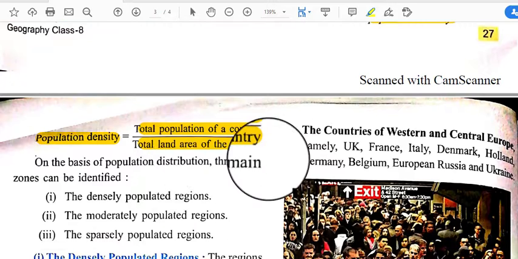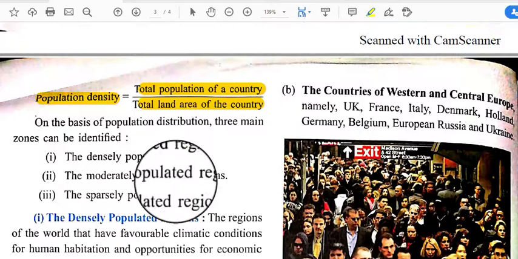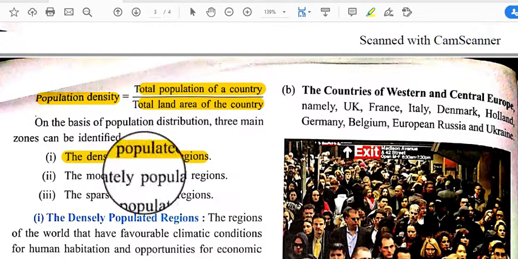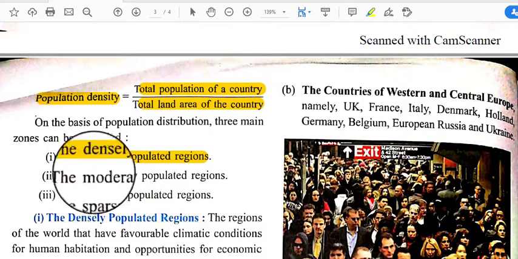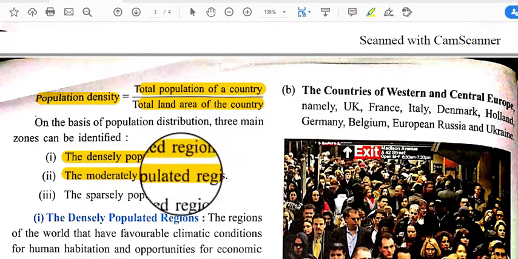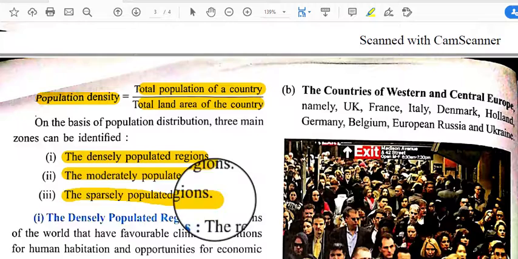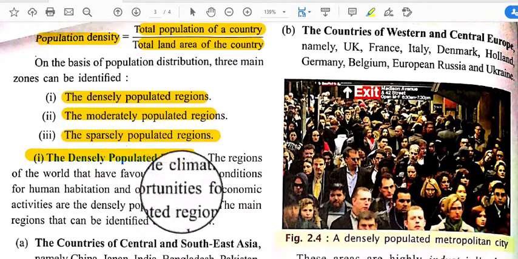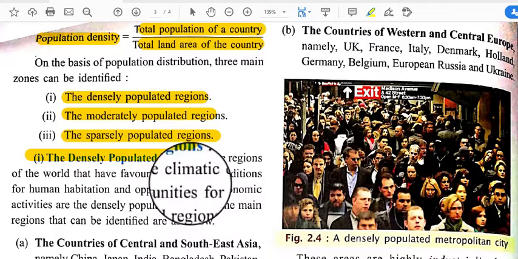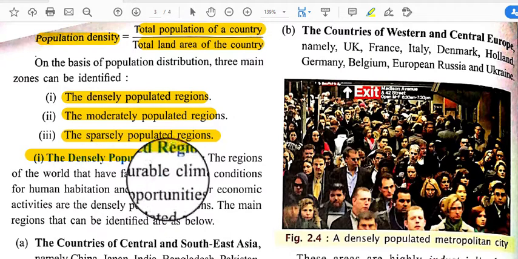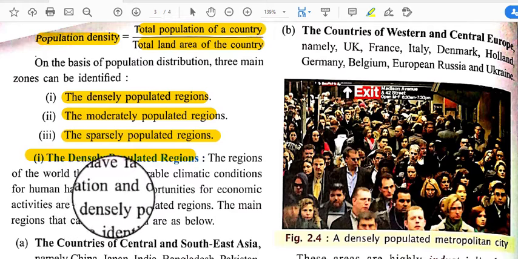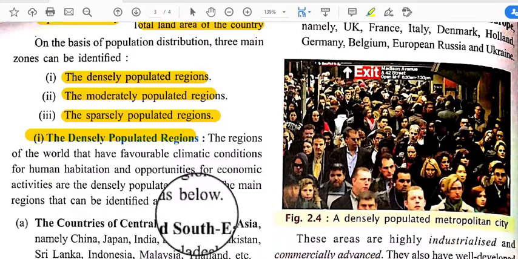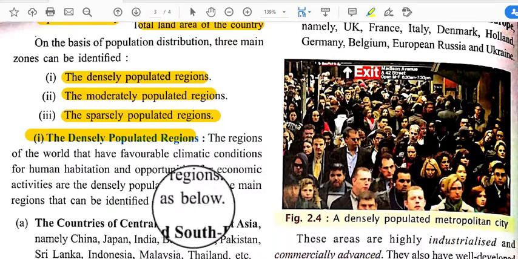On the basis of population distribution, three main zones can be identified. So according to the population density, we can divide the places into three categories. The first one is the densely populated region, the second one is the moderately populated region, and the third one is the sparsely populated region. So first is densely populated regions. What is the meaning of densely populated regions? The regions of the world that have favorable climatic conditions for human habitation and opportunities for economic activities are the densely populated regions. The main regions that can be identified are as below.